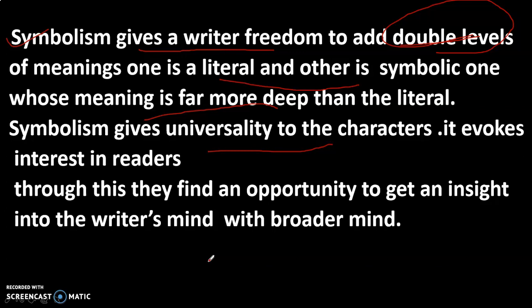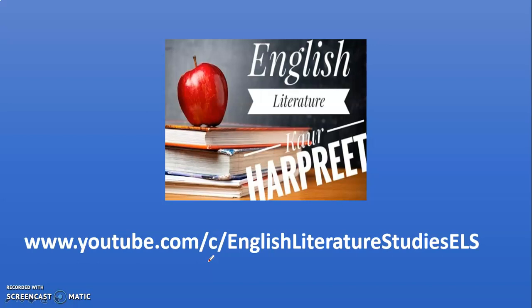Then William Shakespeare used symbols to represent inner conscience when we think of blood in Macbeth, right? On the other side, Edgar Allan Poe used it to convey dread and morality, whereas Shakespeare used it to represent inner conscience. Then we have William Blake, who used religious symbols to represent human emotion and desire. So these symbols are used by different poets or writers in their own way. Virginia Woolf also uses this, and how she uses it is another topic to discuss, so I would like to discuss it in another video.